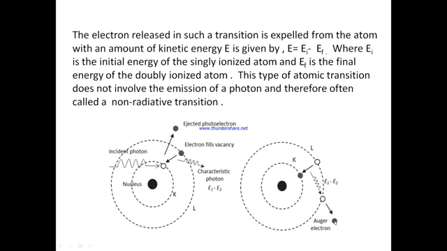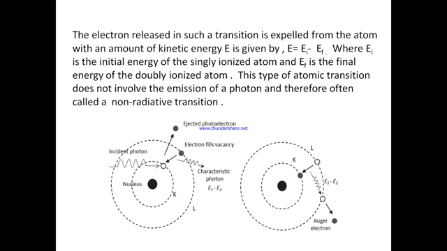The Auger electron will have energy equal to EI minus EF, where EI is the energy of the atom which was singly ionized, and EF is the energy of the atom which is doubly ionized.